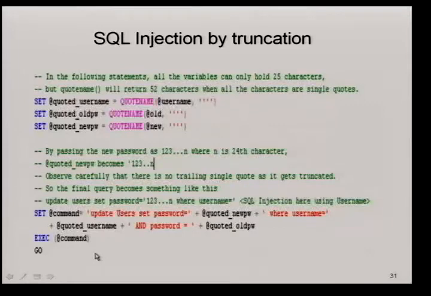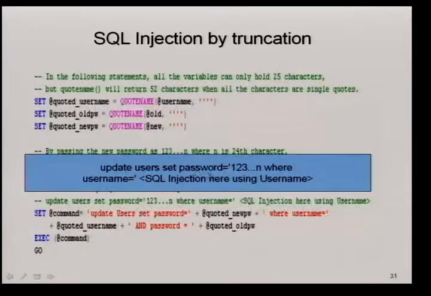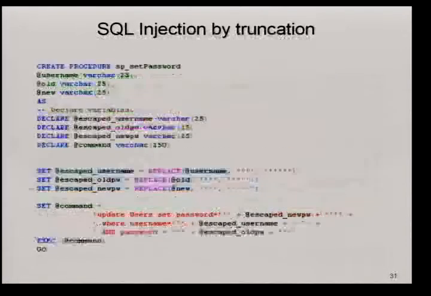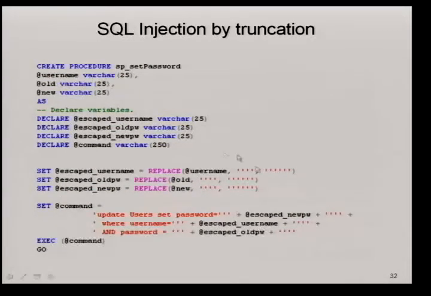That's exactly what I explained here. So if you look at the command, update users set password equals to 123n space where space username equals to, this quoted username will have a beginning delimiter, so this entire stuff becomes the new password, and you have the ability to inject SQL code using username. You can calculate the buffers and mitigate it.